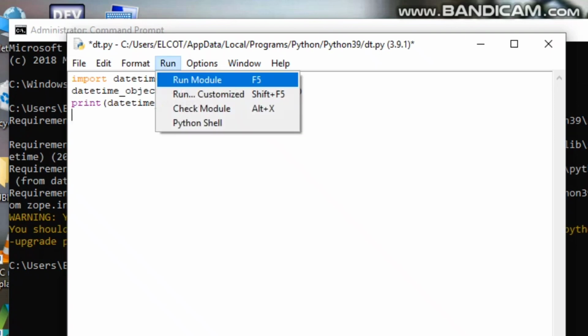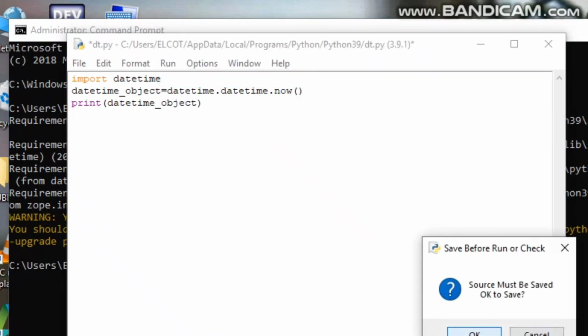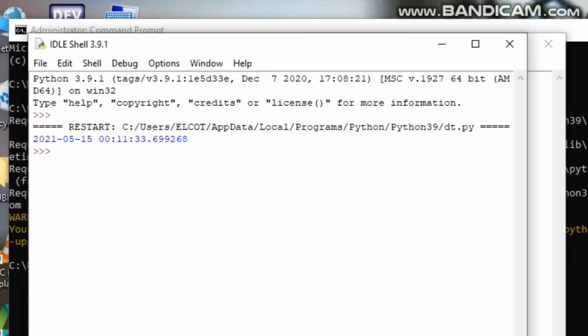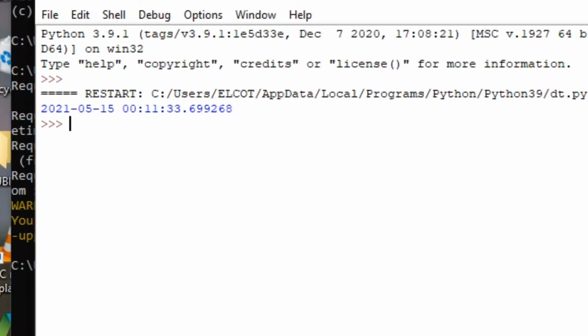Okay, and save the program and click Run Module. Okay, here is the datetime. Once again I zoom the output section. Here we see the current date and time.